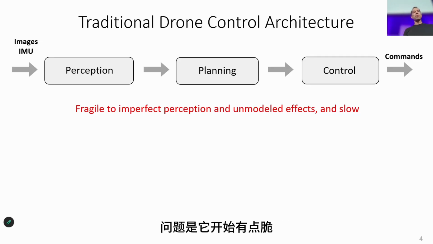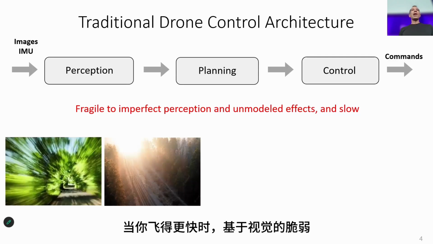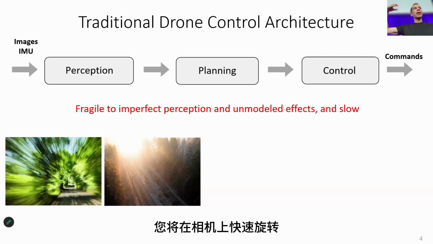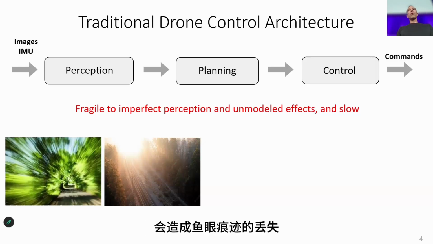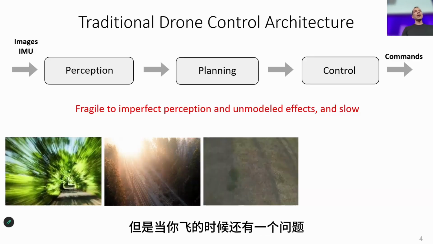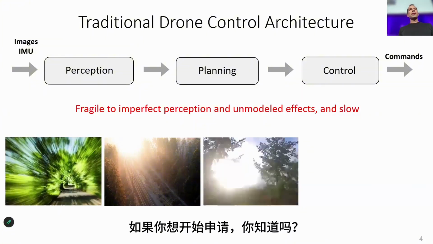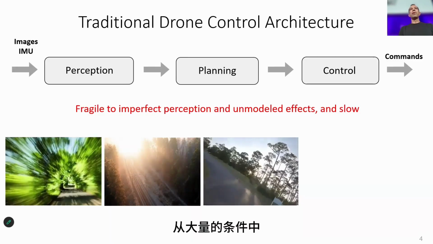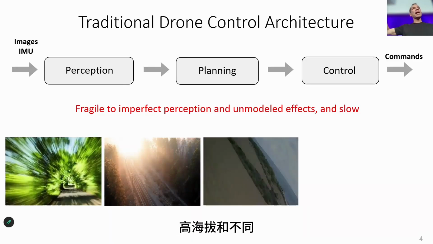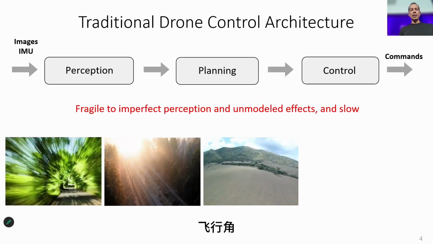Well, the problem is it starts to be a little brittle, fragile, when you fly faster vision-based, because you may encounter motion blur. You will have quick rotations of the camera, which will cause, for example, overexposure or underexposure of the image. Both motion blur and over- or underexposure will cause the loss of feature tracks, those feature tracks that you need for state estimation, SLAM. But there is another problem when you fly, compared, for example, to ground robots: if you want to start applying foundation models, you need to collect data from a huge amount of conditions, so both from low altitude, high altitude, and different angles of flight.